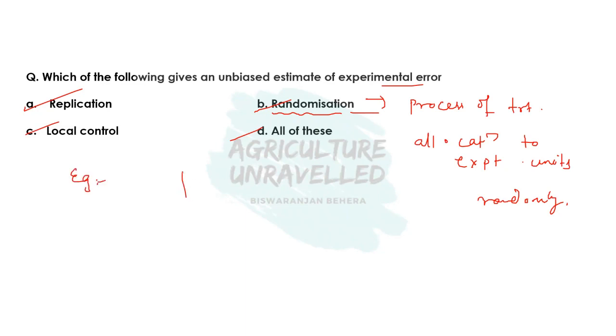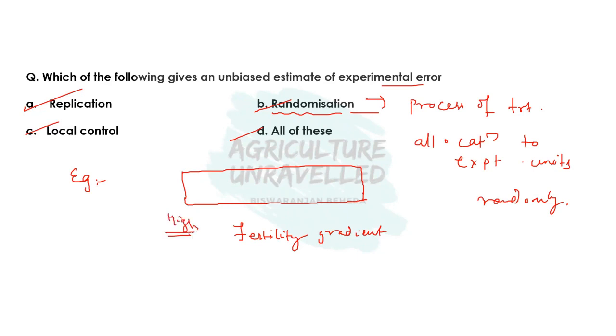Suppose we have a field in which there is a fertility gradient. Fertility gradient means in one end of the field the fertility level is higher, and generally this fertility will decrease in this direction, and it is the lowest at the other end of the field.